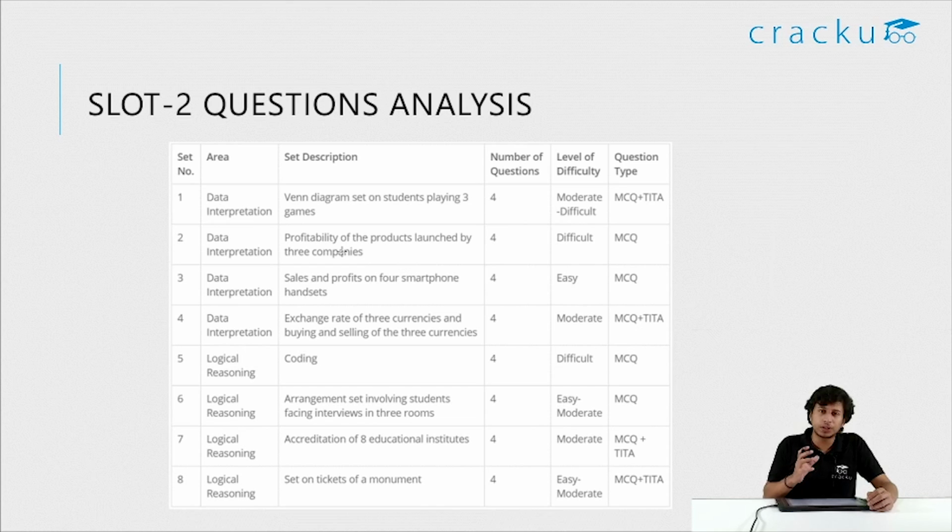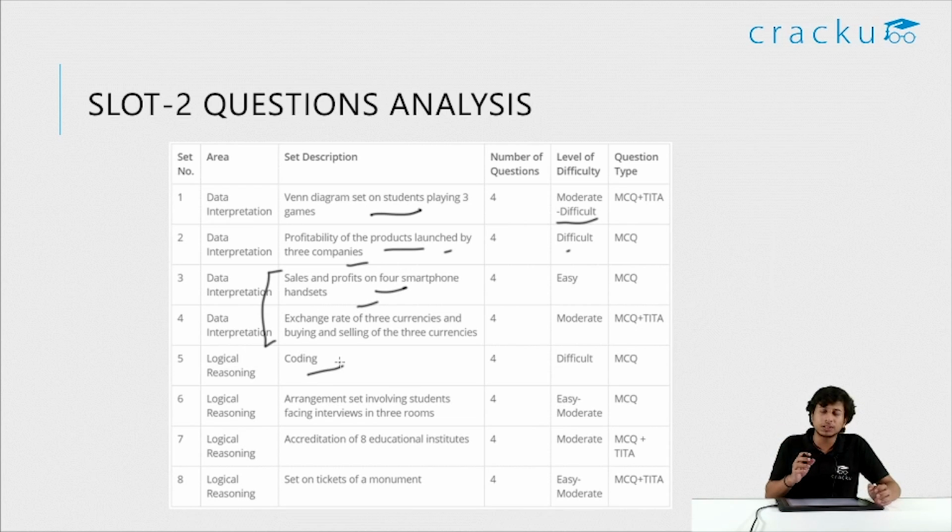Overall, the Slot-2 DILR was slightly difficult as compared to Slot-1. We had a Venn diagram question which had 2 easy questions and 2 that were fairly tricky. So you can call it moderate to difficult. And there was a profitability question on 3 companies. This is like a replacement for a bar graph or pie chart question. They were not very difficult, but multiple factors were involved. If you get one thing wrong, then the overall set would go wrong. This you can categorize as slightly difficult. These 2 questions are like this: if you get one aspect of the logic right, then you can do the entire set.